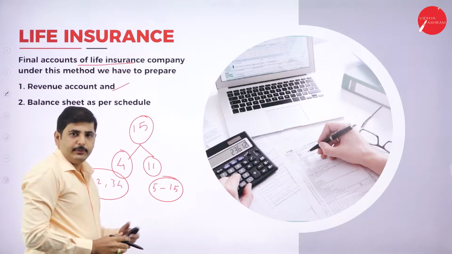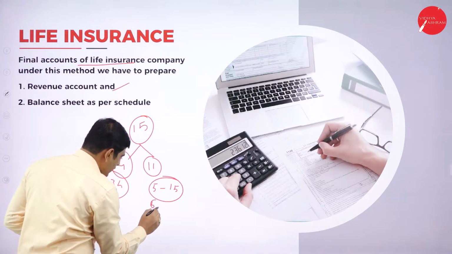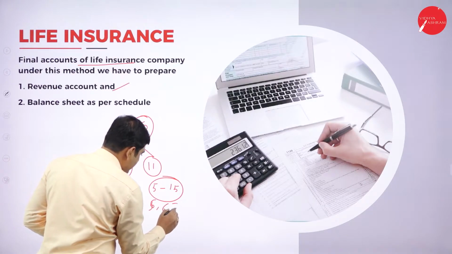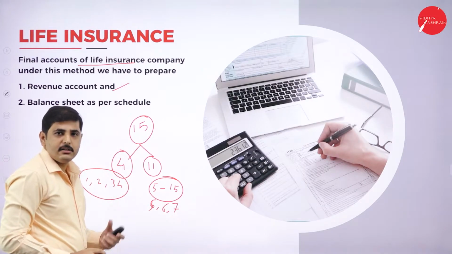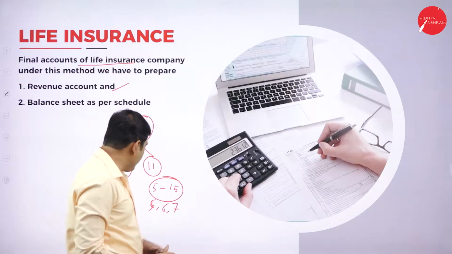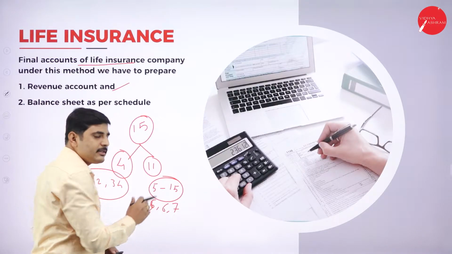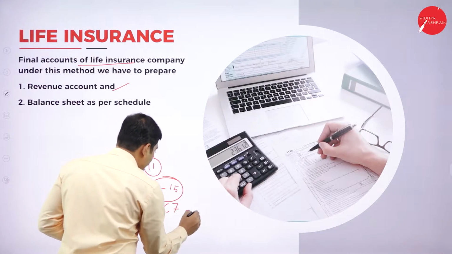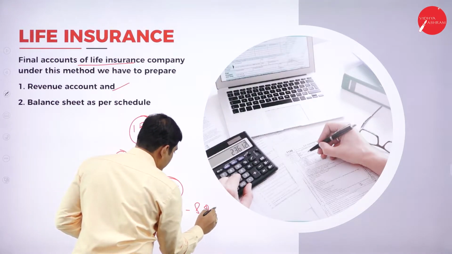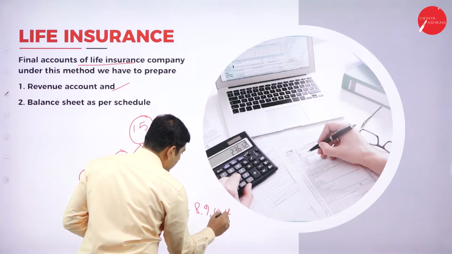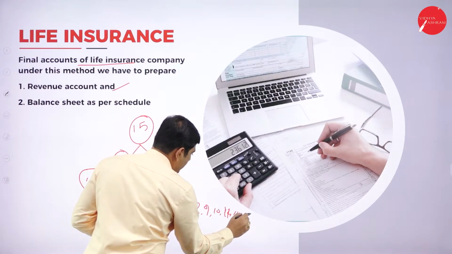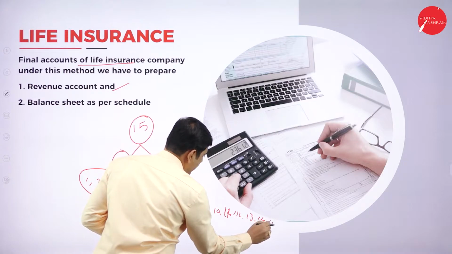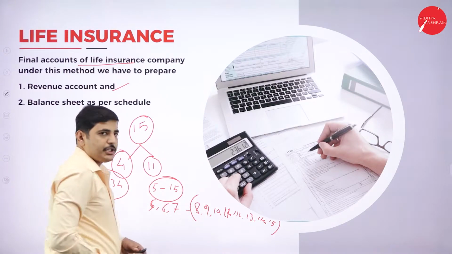From this 5 to 15, schedule numbers 5, 6 and 7 are the source of fund. Next, schedules 8, 9, 10, 11, 12, 13, 14 and 15 are the application of fund.